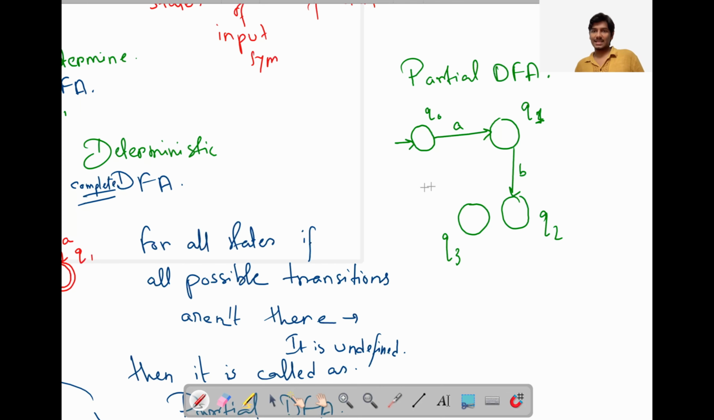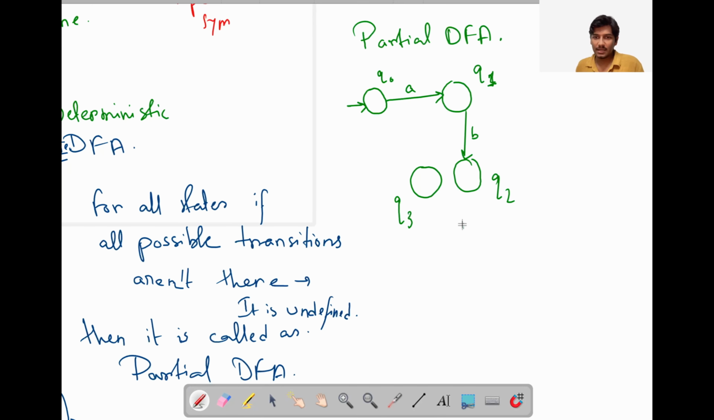So in this case, what will happen? It will go from Q0 to Q1, and then Q2. But from Q2, it can reach nowhere. Okay, so it will halt. Halting is possible if there is no transition function from a state at all. So this is also a very important point.